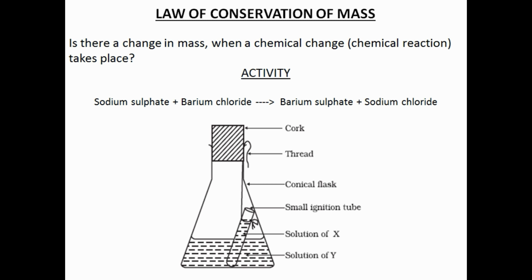The flask is weighed with its contents carefully. Then the conical flask is tilted and swirled in order to mix the solutions of sodium sulfate and barium chloride. The flask is weighed again with its contents after the reaction between the solutions of sodium sulfate and barium chloride. You would have observed that mass of the flask with its contents before the reaction and mass of the flask with its contents after the reaction will be the same. That is, mass is conserved.